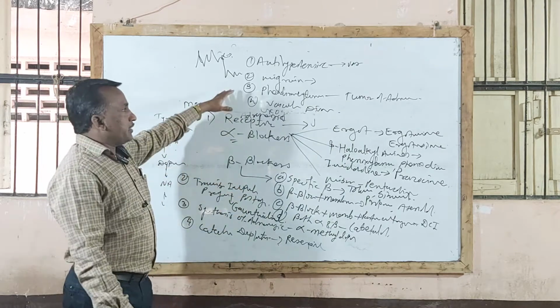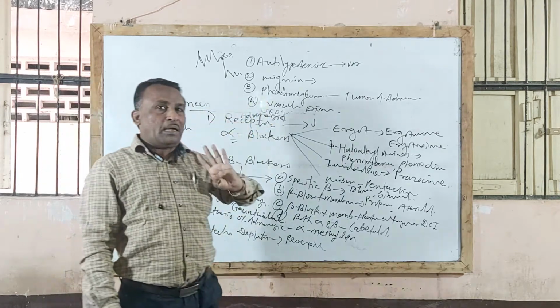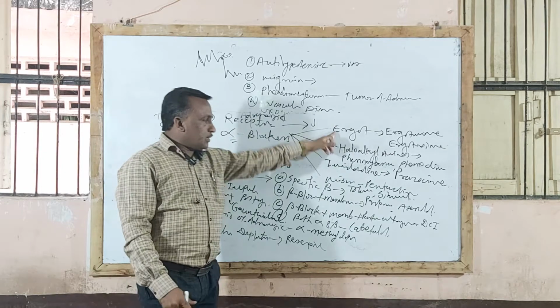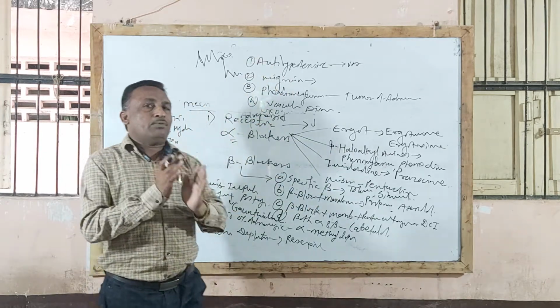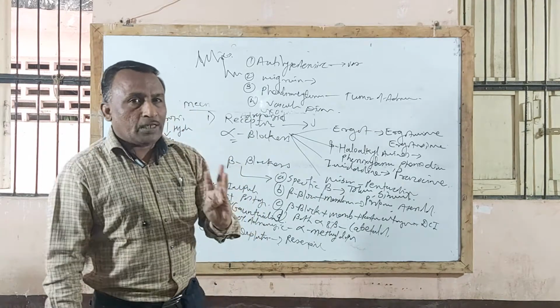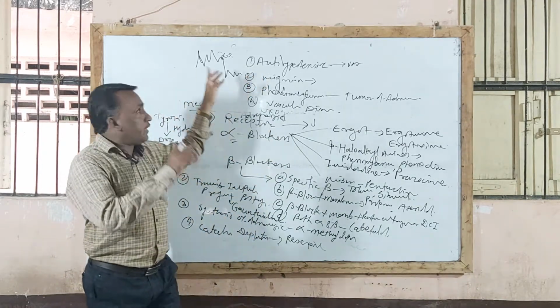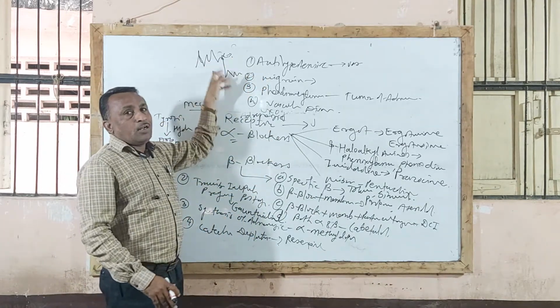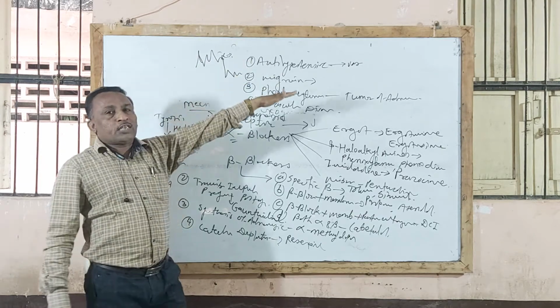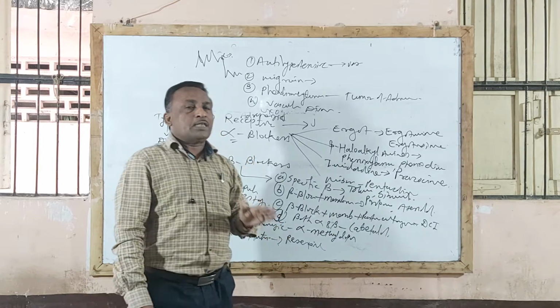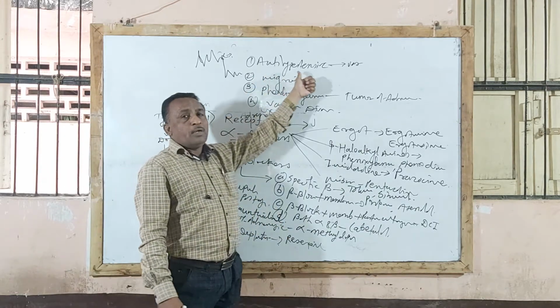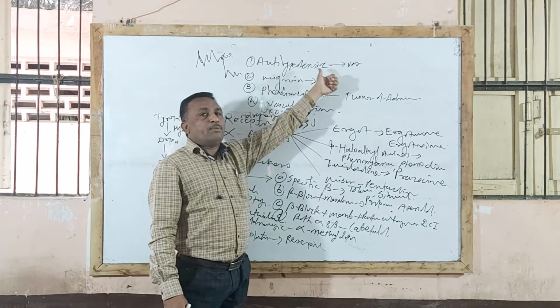Sometimes they will ask for 4 marks: classify alpha blockers and mention therapeutic uses of alpha blockers. Very easy if you understand the pharmacological action. Alpha blocking agents block the alpha receptor action of adrenaline or noradrenaline, produce vasodilation of peripheral blood vessels and thereby hypotension, so are used in treatment of hypertension as anti-hypertensive agents.